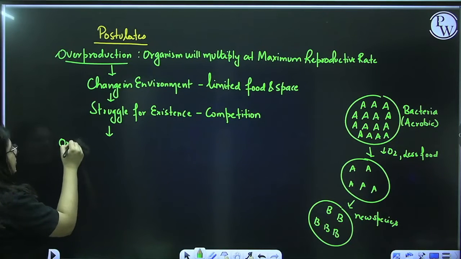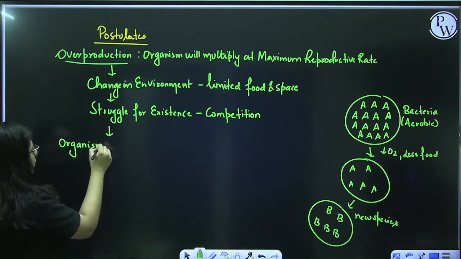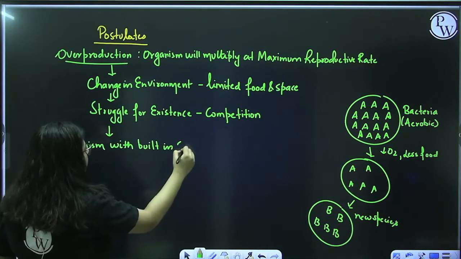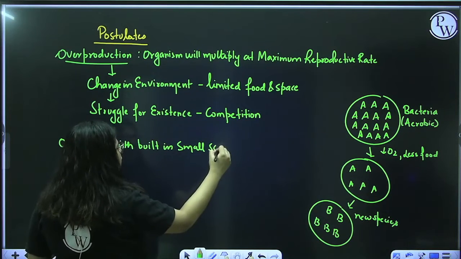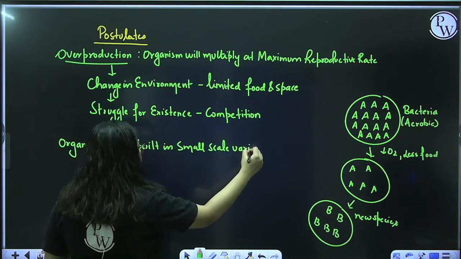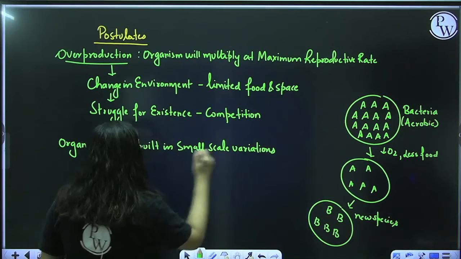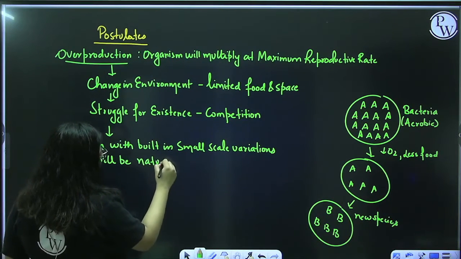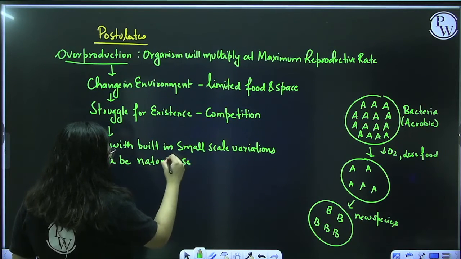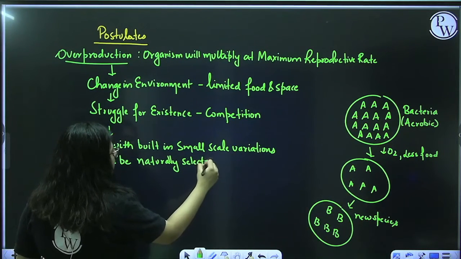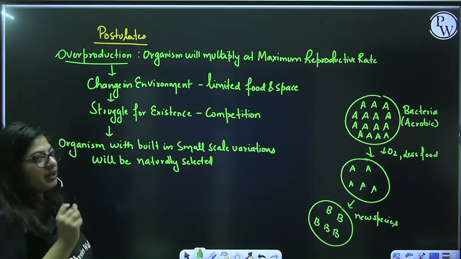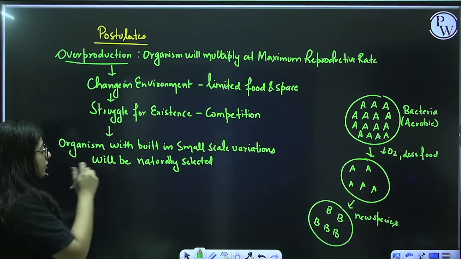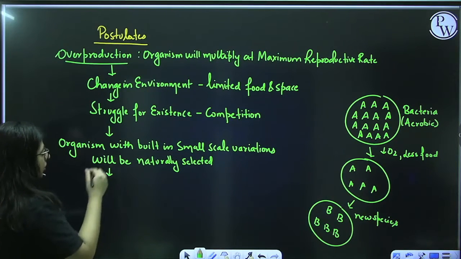Now organisms with built-in small scale variations will be naturally selected. This is also known as survival of the fittest. Survival of the fittest was never given by Darwin. This was given by some other scientist, right? So now this organism has formed a new species.